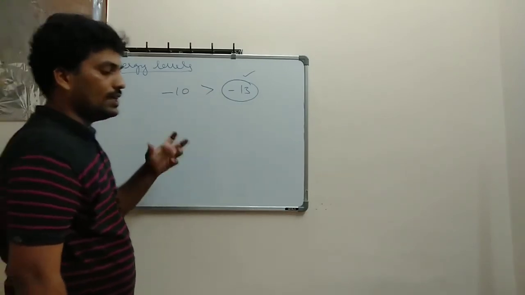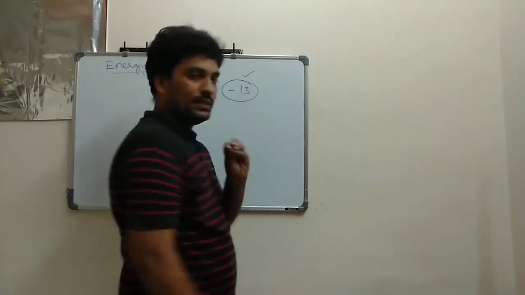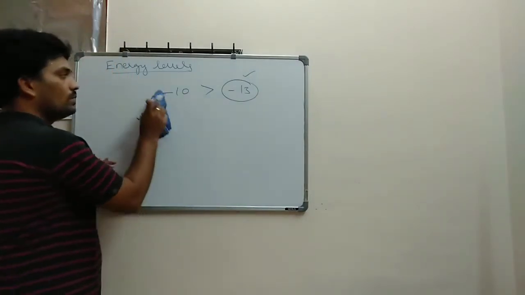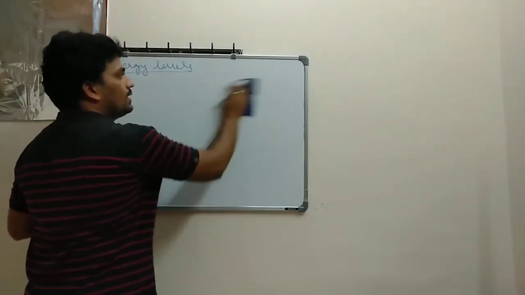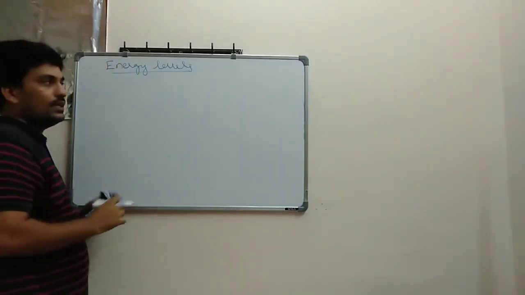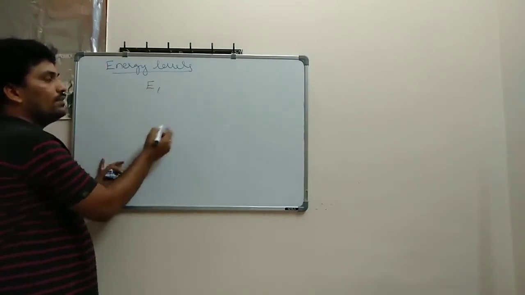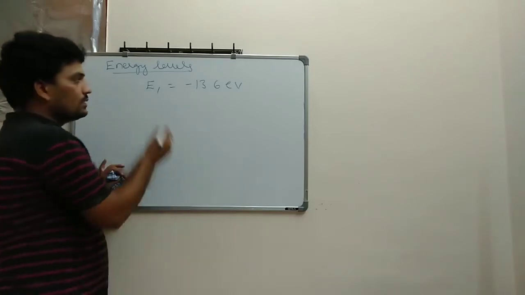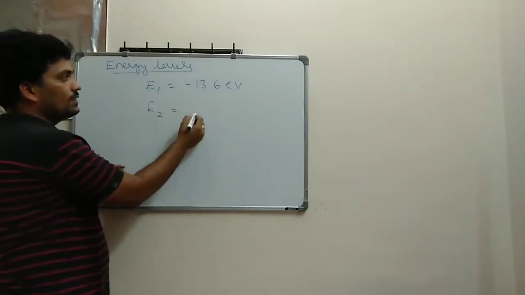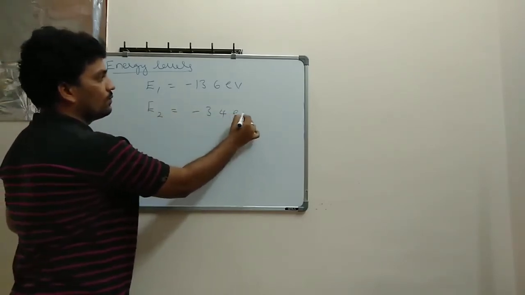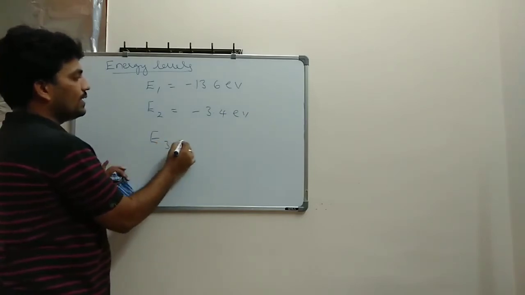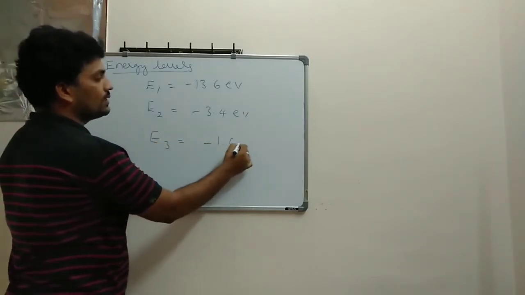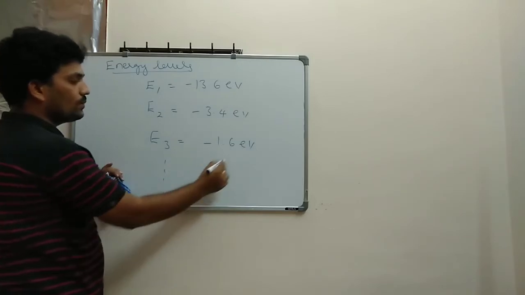So you see here, as I told you, for the first orbit in a hydrogen atom, or any atom, the energy is minus 13.6 electron volt. E1 is equal to minus 13.6 electron volt. For the second one, I wrote the E2 value as minus 3.4 electron volt. E3, I wrote it as minus 1.6 electron volt. So it keeps on going.